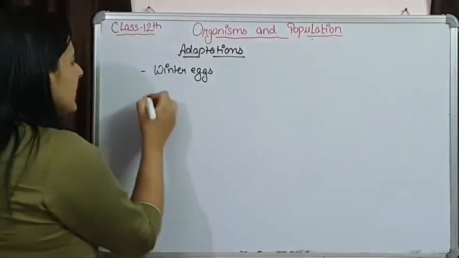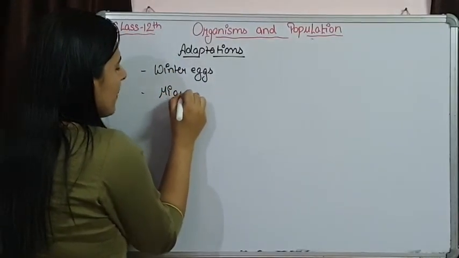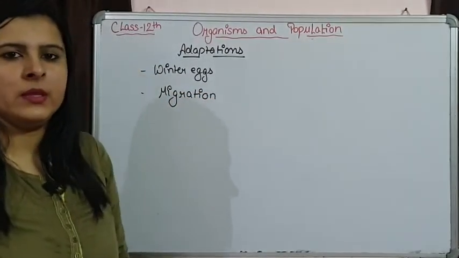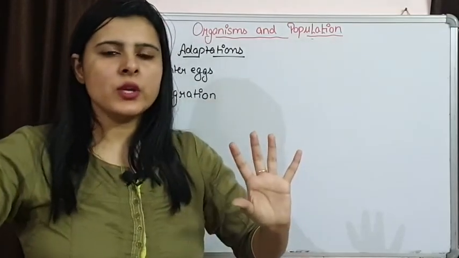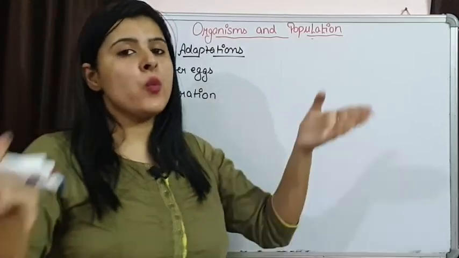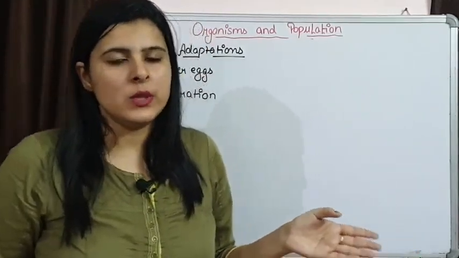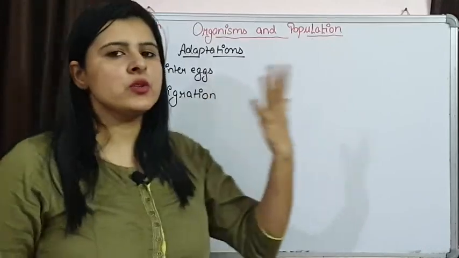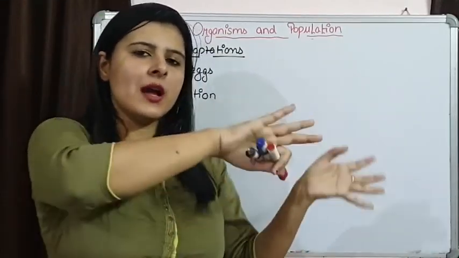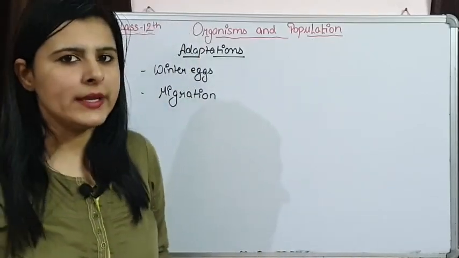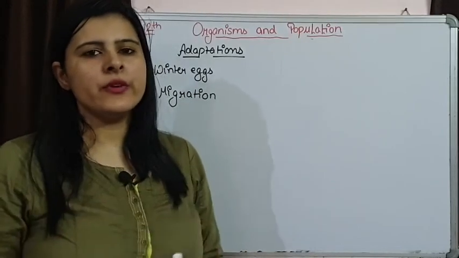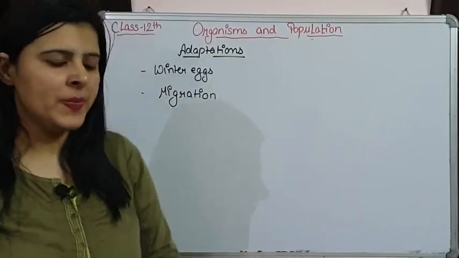And another important adaptation is that organisms show migration. Whenever the temperature changes, and seasonal variations are there, organisms migrate from one place to another place. When there is extremely low temperature, they move to some warmer areas, and when very high temperature is there, again they move to some cooler areas, and this is how these organisms survive in different temperature conditions.